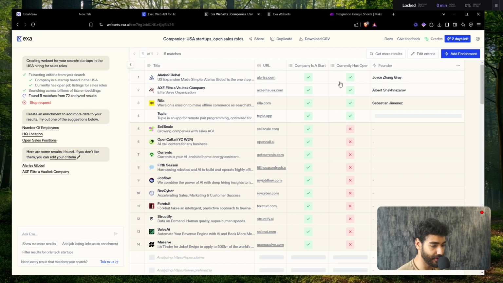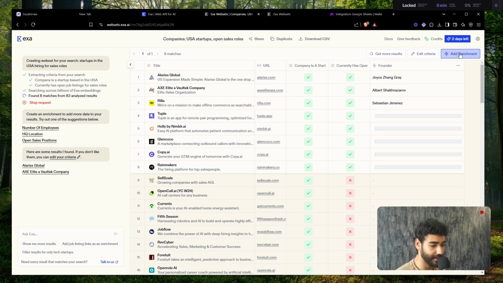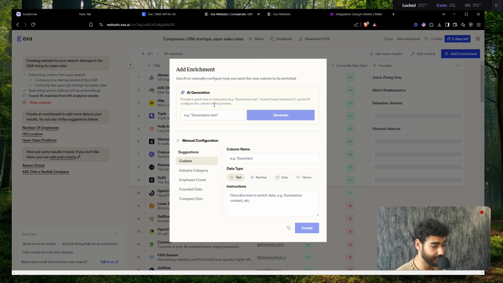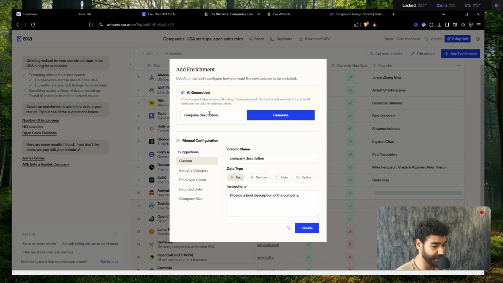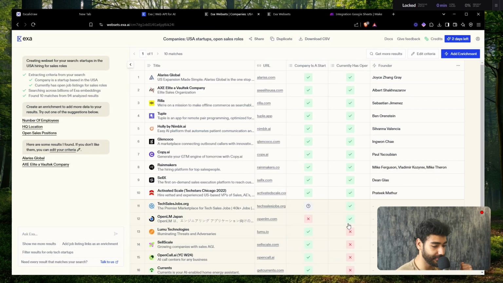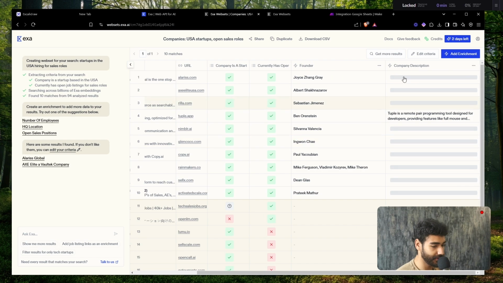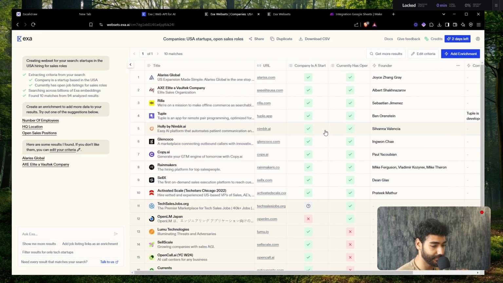There you go. So I found the founder, and then I can also add company description. Click generate, provide a brief description of the company. Click create again. Amazing. So company description is here.